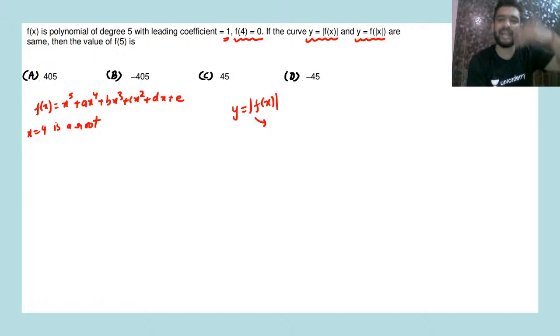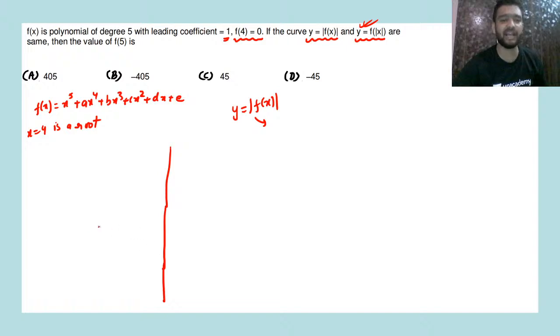And for y is equal to f of mod x, we erase the left hand side and copy whatever is in the right hand side towards the left hand side.